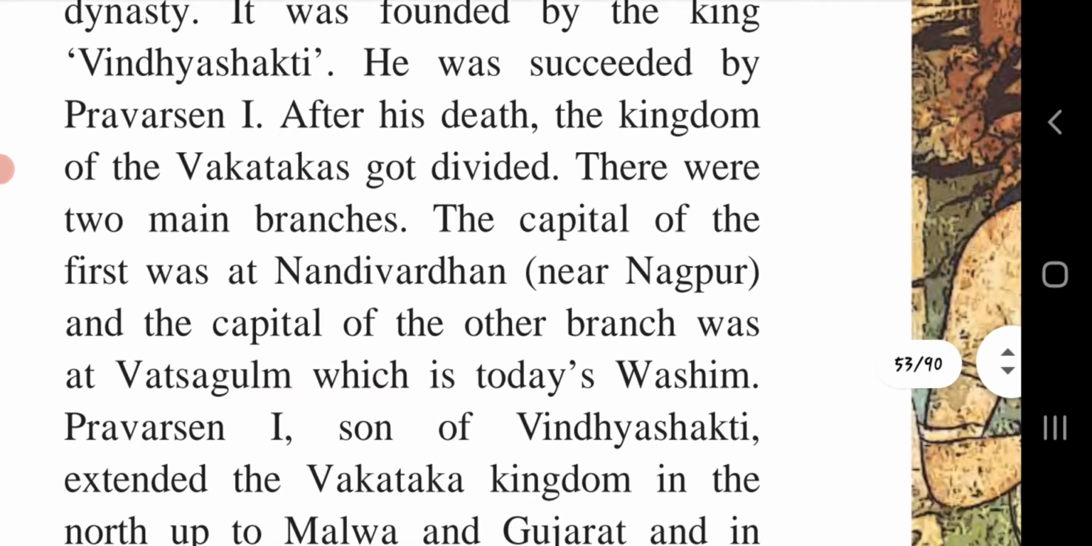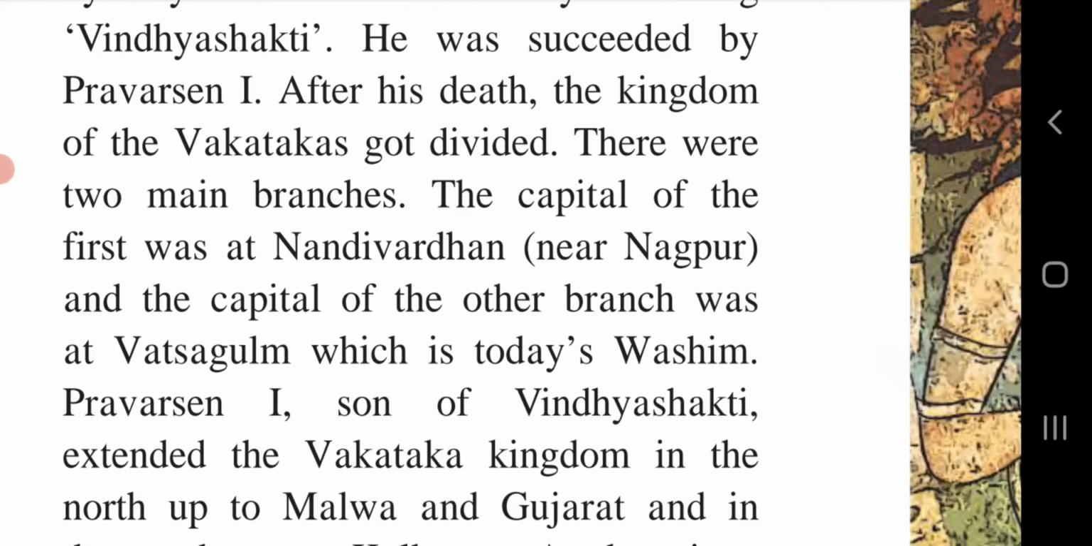There were 2 main branches. The capital of the first was at Nandivardhan, near Nagpur. You can find that place on the given map. The capital of the other branch was at Vatsagulam, which is today's Washim. So this is the other branch, Vatsagulam, today's Washim. At that time it was known as Vatsagulam. And the place near Nagpur is called Nandivardhan.